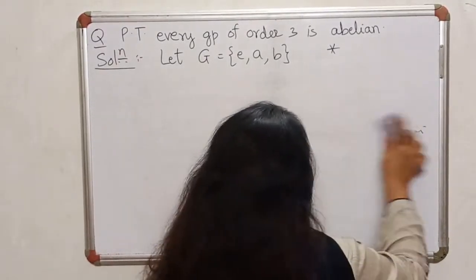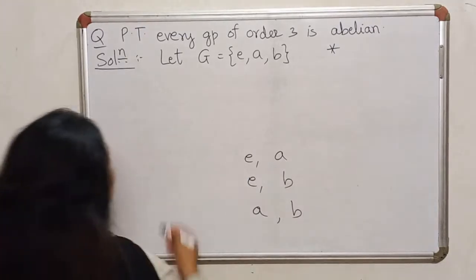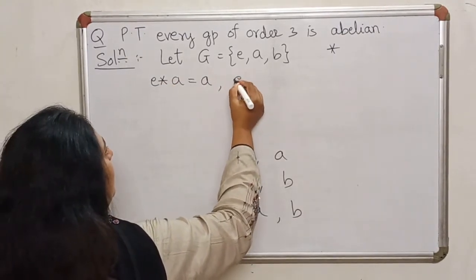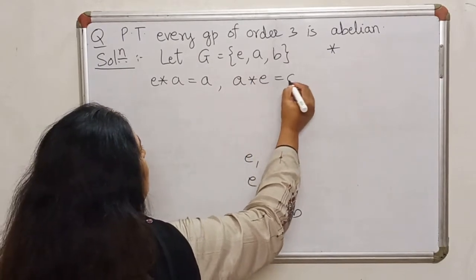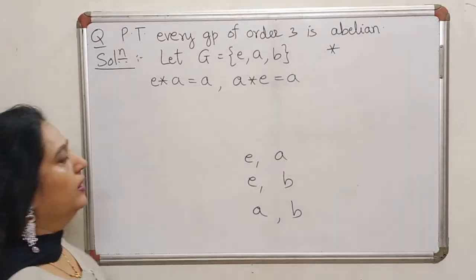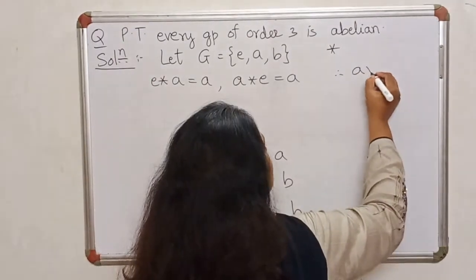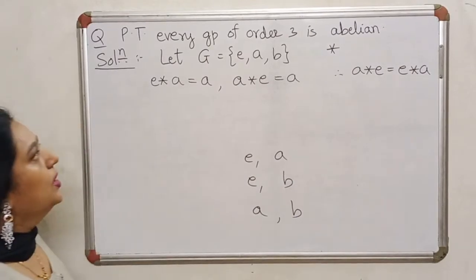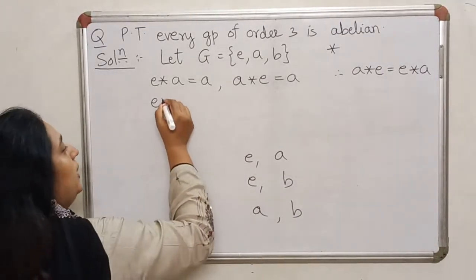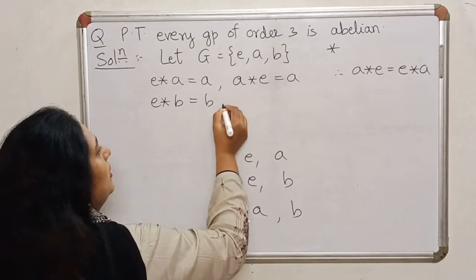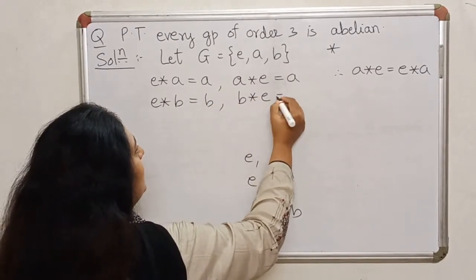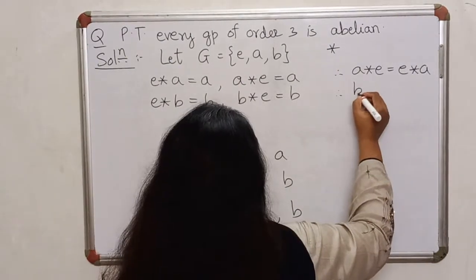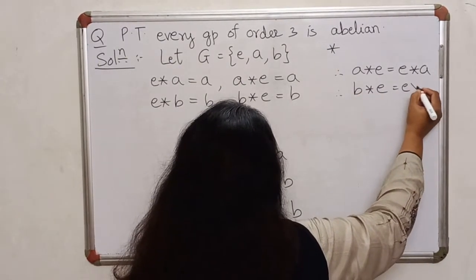Now firstly, because E is identity, E star A must be equal to A star E, which must also be equal to A, and therefore it will follow that A star E is equal to E star A. Also, E combined with B in whichever direction I take it will be equal to B. So once again, B star E is the same as E star B.